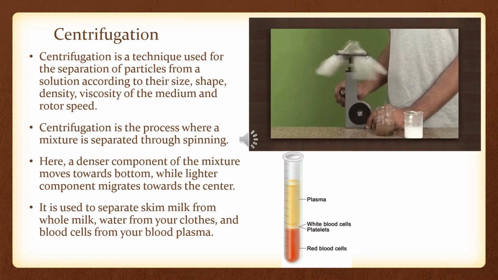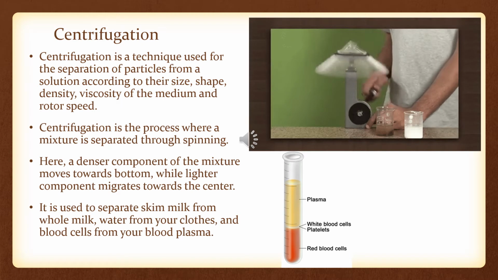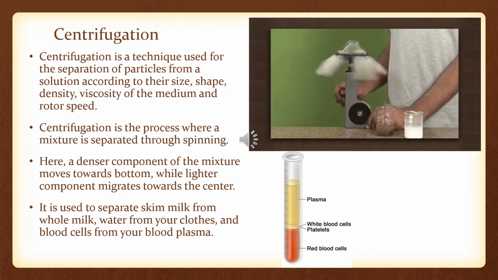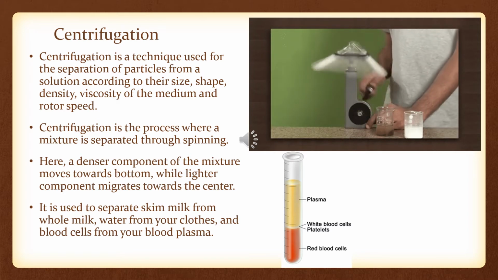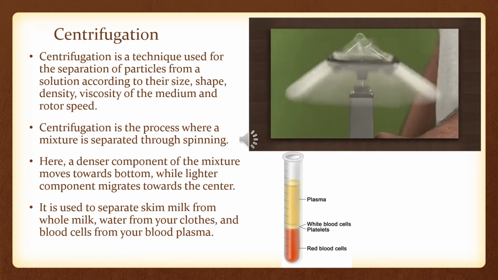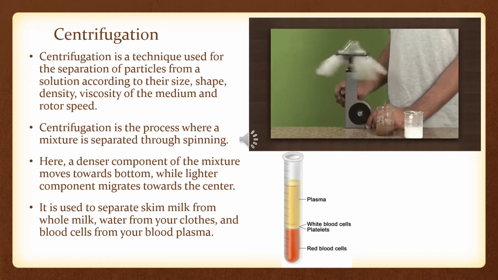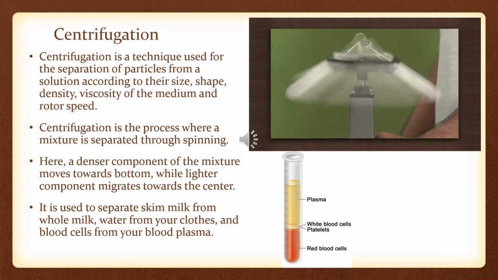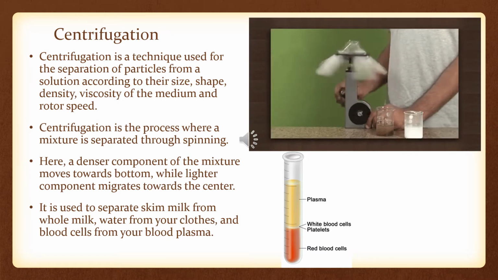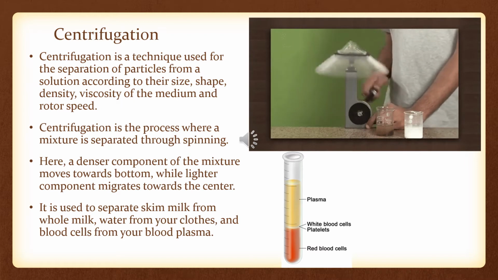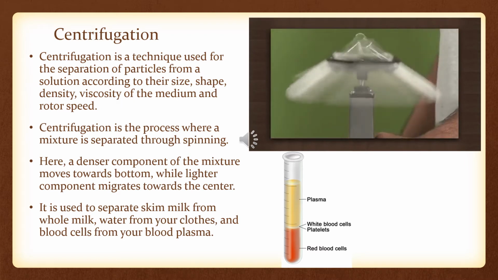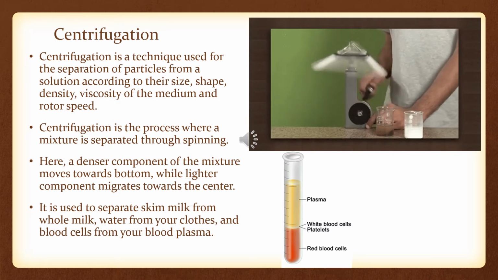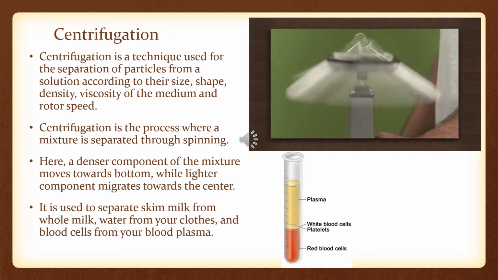In the video lecture, many of you were having issues with centrifugation. Basically, centrifugation is a technique used for the separation of particles from a solution according to their size, shape, density, volume of the medium, and the rotor speed. All these are combined together. Centrifugation is the process where a mixture is separated through spinning. Look at the video. The person has filled the test tube with whatever material he wants to centrifuge, and he is spinning it.